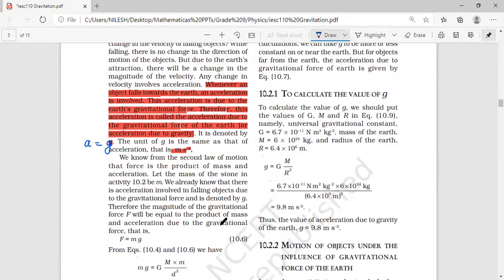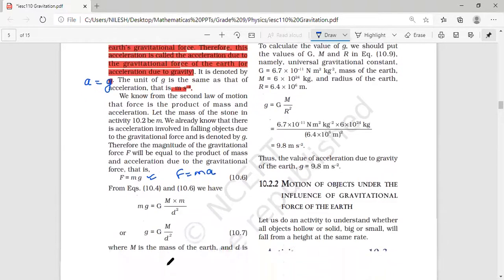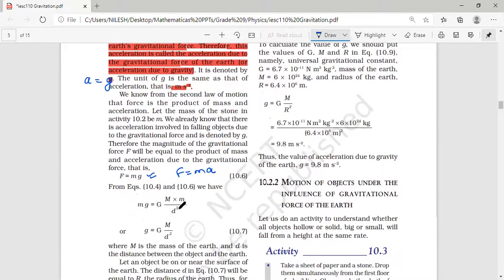And then see, we know that force is equal to mass into acceleration, F is equal to ma actually. And now a is replaced as g. So F is equal to mg. Now see, this F is actually equal to what? GMm upon d square. So mg is equal to GMm upon d square. Can you understand that? We have substituted the value of F as mg. Yes or no? Yes, sir. And F is already GMm upon d square.